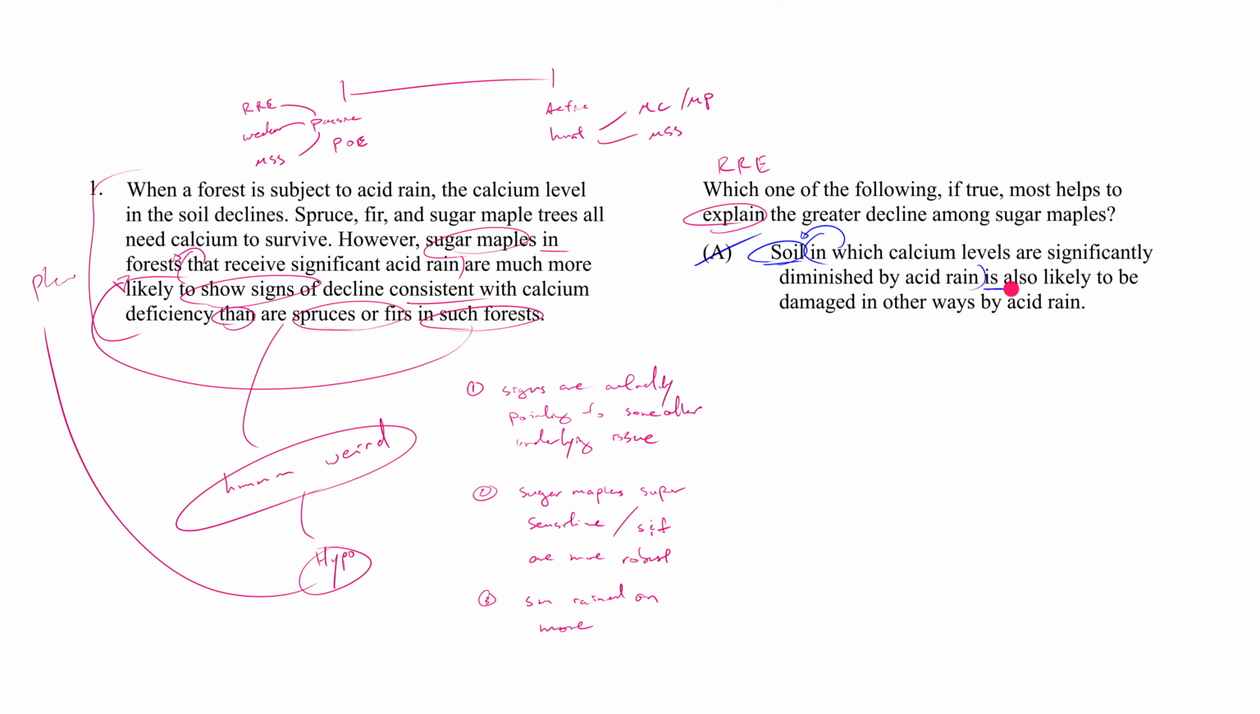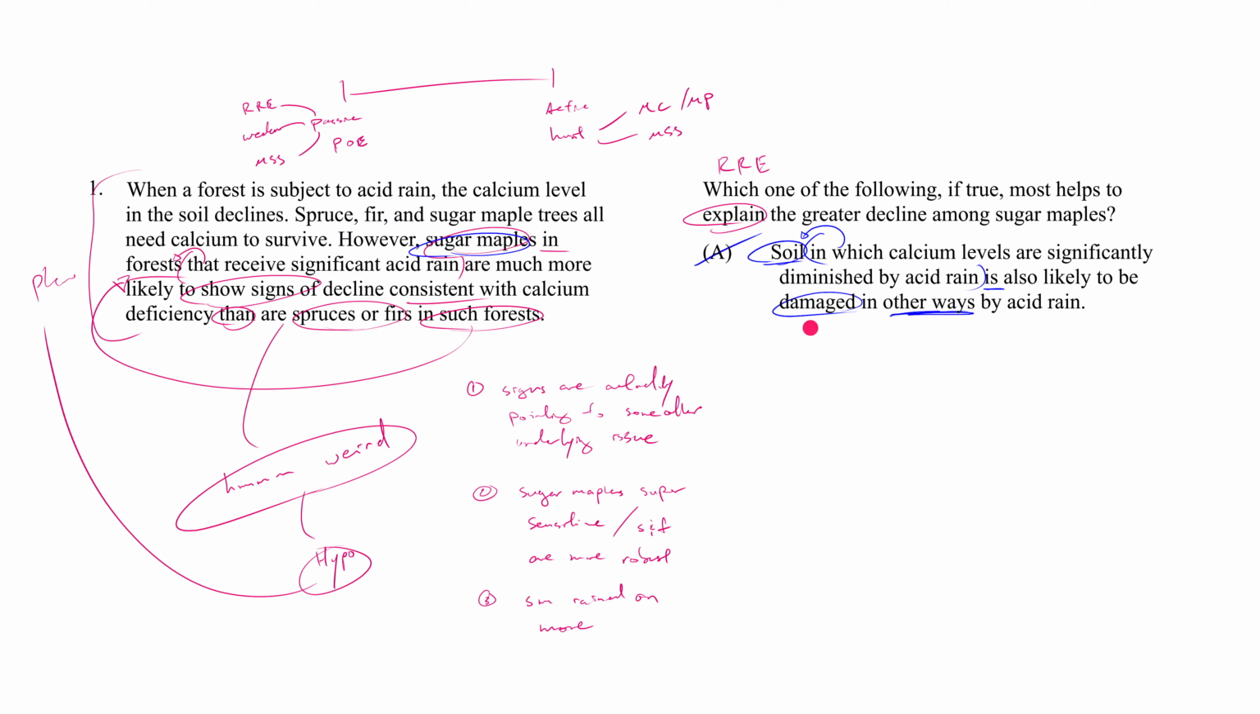But I do want to say that A is trying really hard, I think, to get us to think about, oh, maybe it's the other kinds of damage to soil. Whatever this other kind of damage to soil is, maybe that's what the sugar maple is reacting to. Okay, fine. So there we're starting to get somewhere with the hypothesis, but you still need to ask yourself, well, hold on, why is it that the spruce and fir aren't reacting that way?